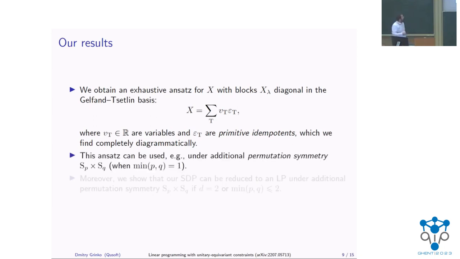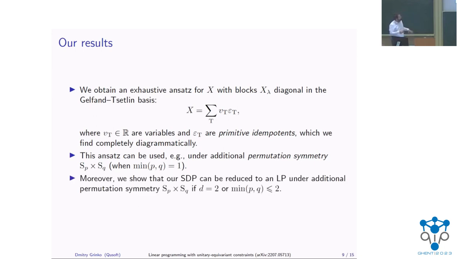So this ansatz is nice, and it can be used if you have, for example, some additional symmetry, in particular if you have a permutational symmetry. If you remember, I started with a majority function. For the majority function, you can permute the inputs. So if we impose the symmetry, then we can use the ansatz. In particular, for technical reasons, we would require that the minimum between P and Q is 1. But moreover, we're actually able to show that the SDP can also be reduced to a linear program under this symmetry if the minimal number of input-output systems is at most 2.